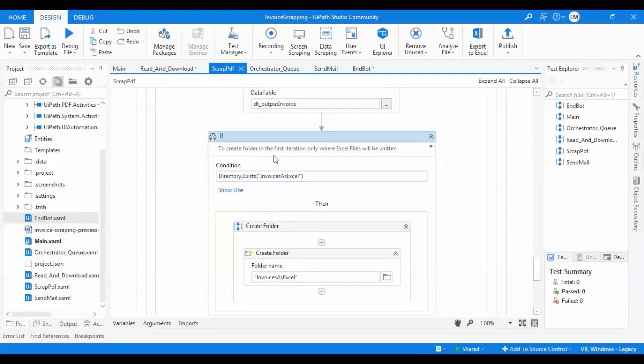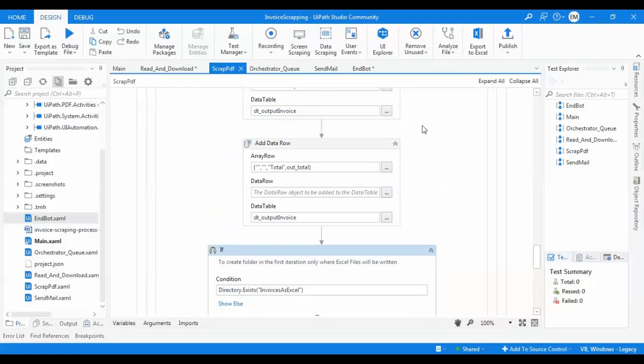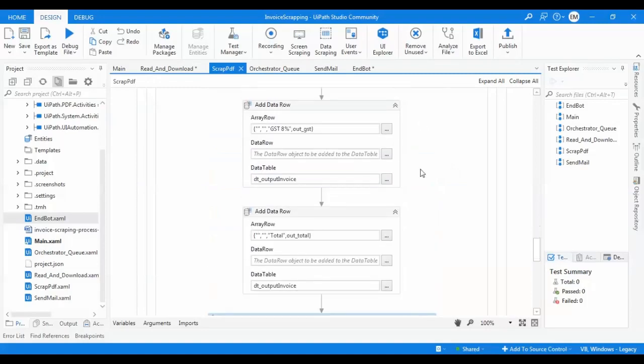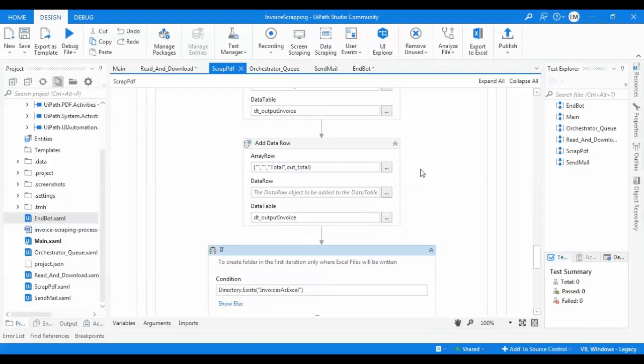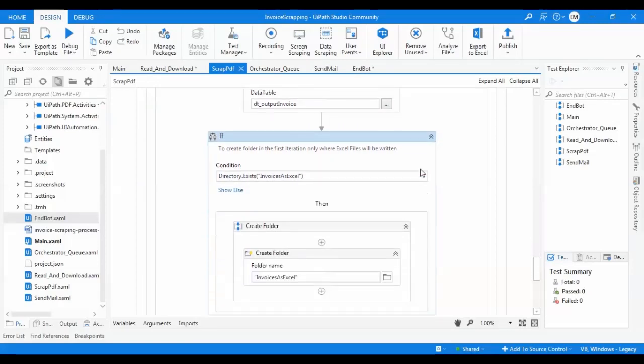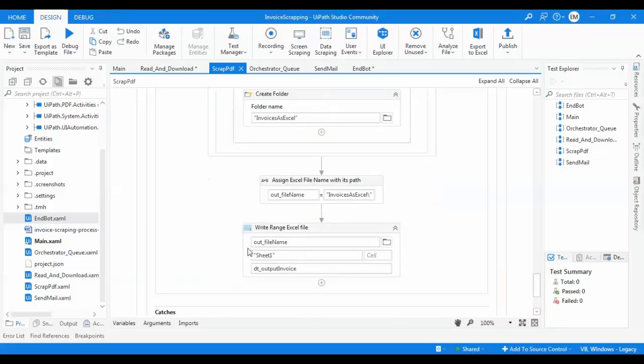Create folder in the first iteration only, where the Excel file will be written. So I have scraped the info, I have built the data table, and I wrote all the required data to the data table. Now I am creating a folder, in the first iteration only, for the invoice as Excel.